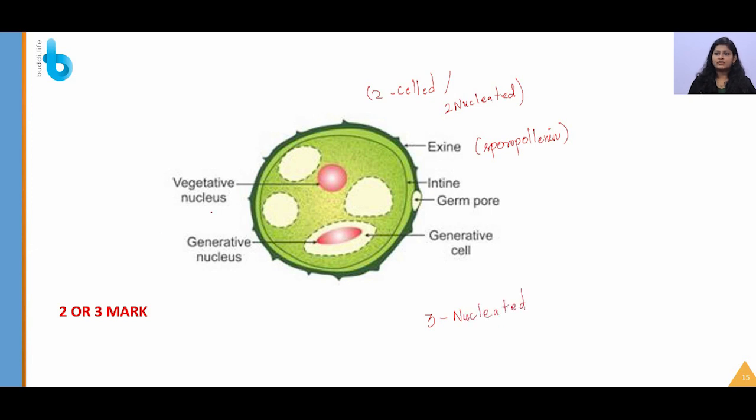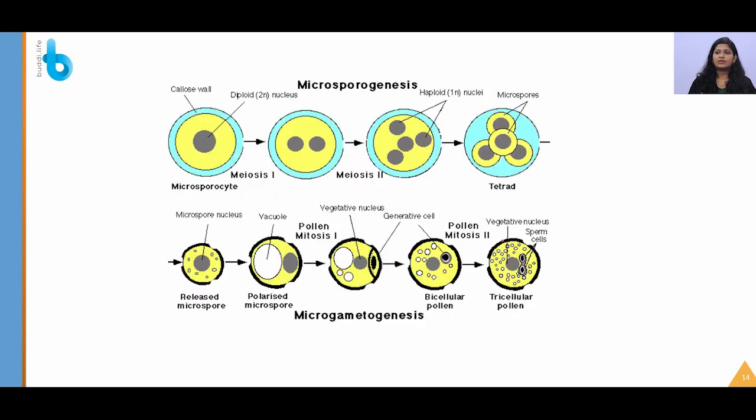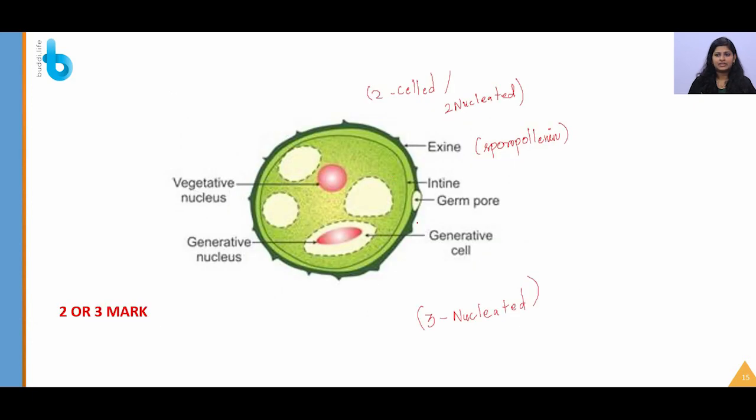The generative nucleus will divide and form a 3-nucleated condition. You should remember most of the pollen grains, 60%, are shed in this 2-nucleated condition, but others are shed in this 3-nucleated condition. During the development of the pollen tube, mitosis 2 will happen and they will transform into the 3-nucleated condition, and this will divide to form the male gametes of the flower.